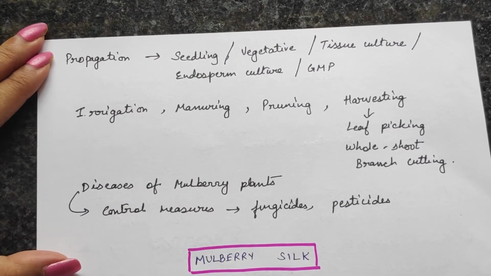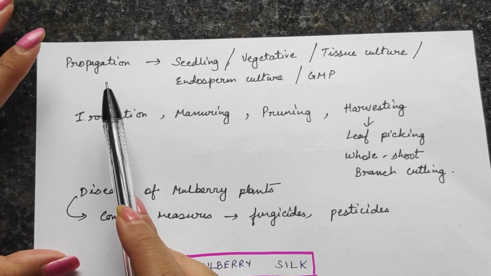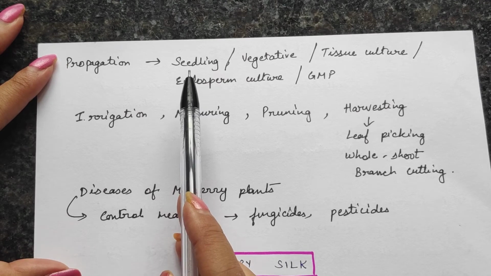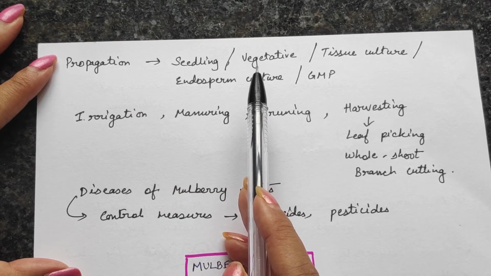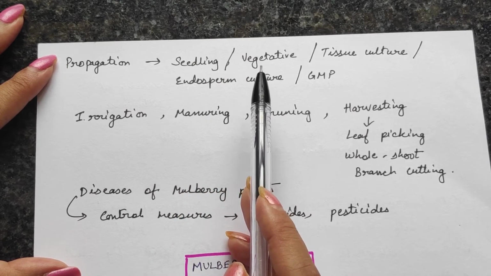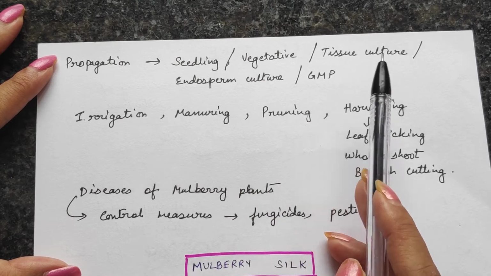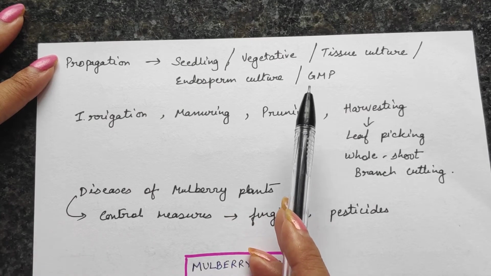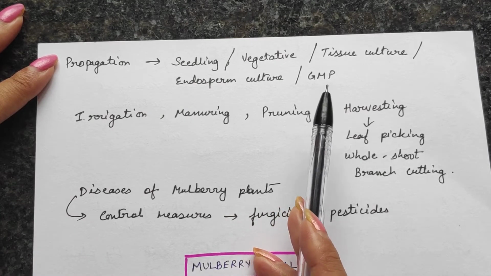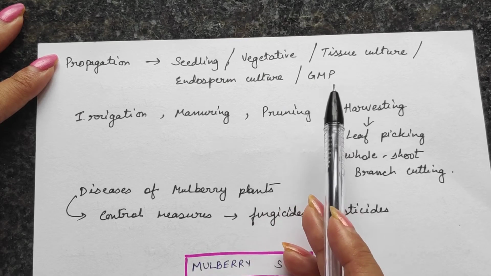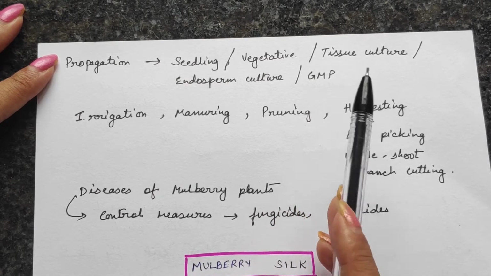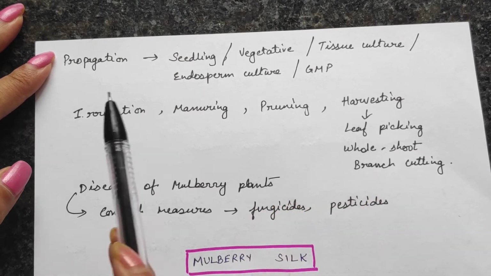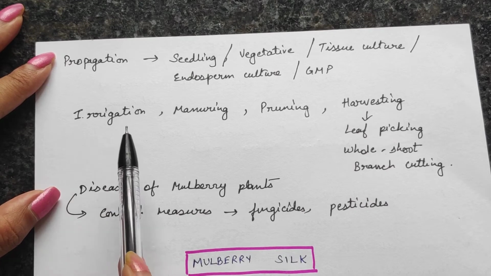Now, how are these plants grown? First of all, they are propagated. How? Either by seedling, that means we put seed in the soil, or through vegetative propagation, that means we put some part of the plant in the soil and then it will grow, or else we go for tissue culture, which is done in the lab. And GMP means genetically modified plants, which is also done in the lab, so that we can get a better variety of the plant, and those plants do not get many diseases, so that the silkworms feeding on them are healthy. Now they require irrigation.